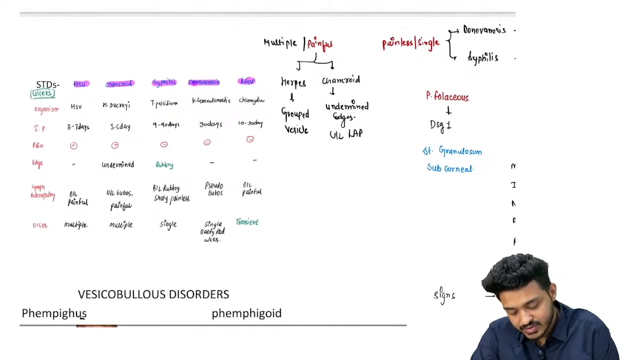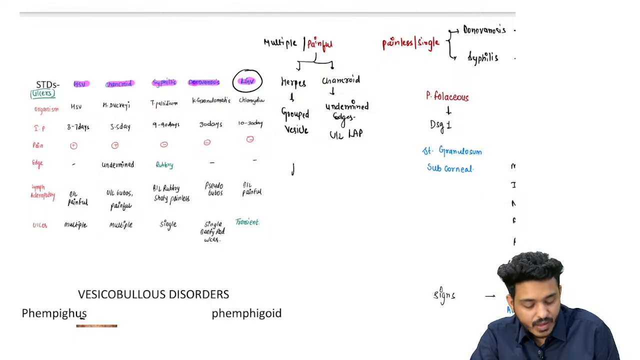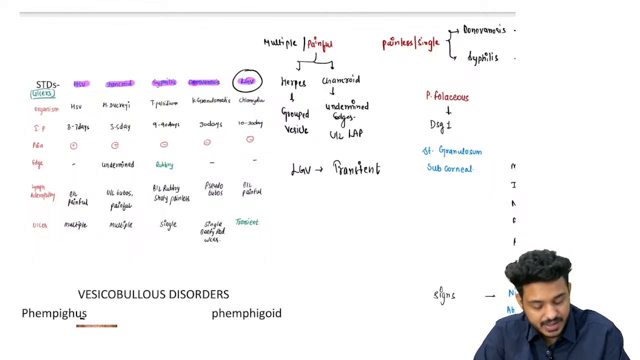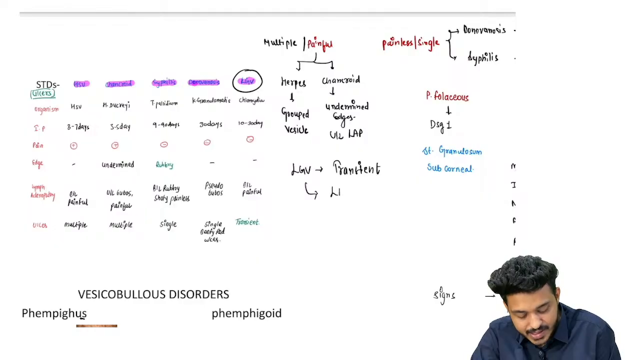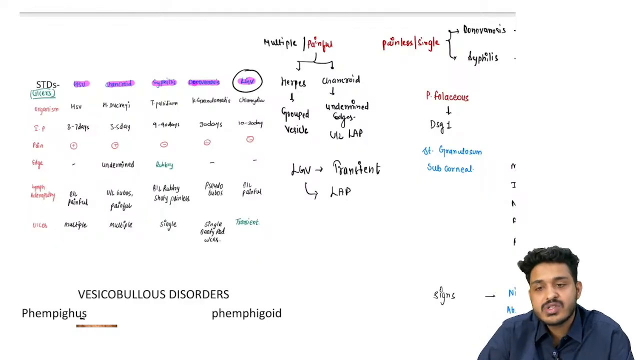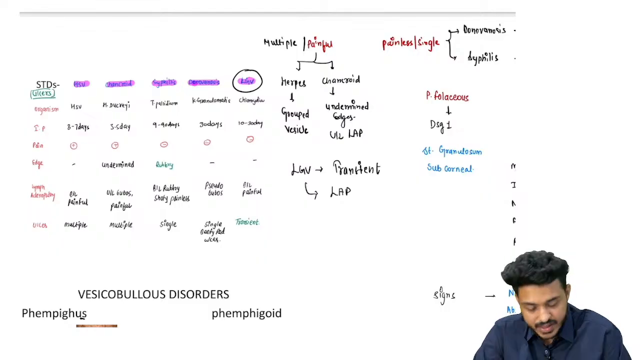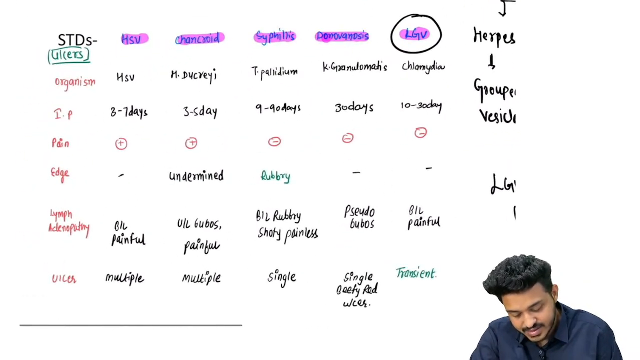And the last which is left is LGV. This LGV will have a transient ulcer. That means this ulcer will not persist for a longer period of time, but this person will have lymphadenopathy, L for L, which is going to be bilateral and painful, right? So this is how you can appreciate and answer these questions, right?